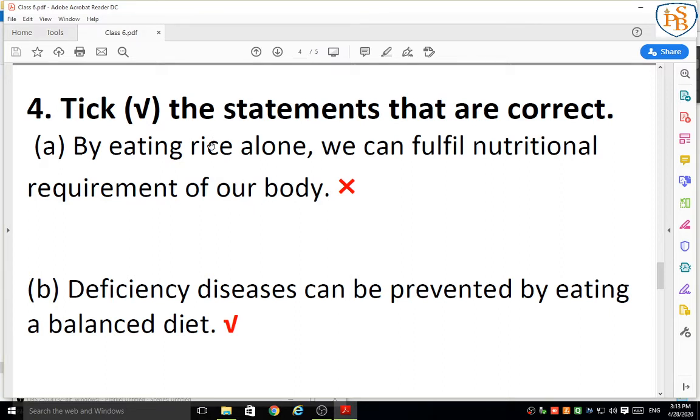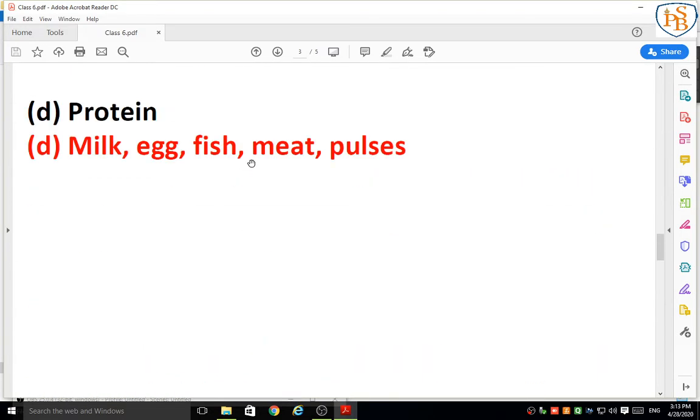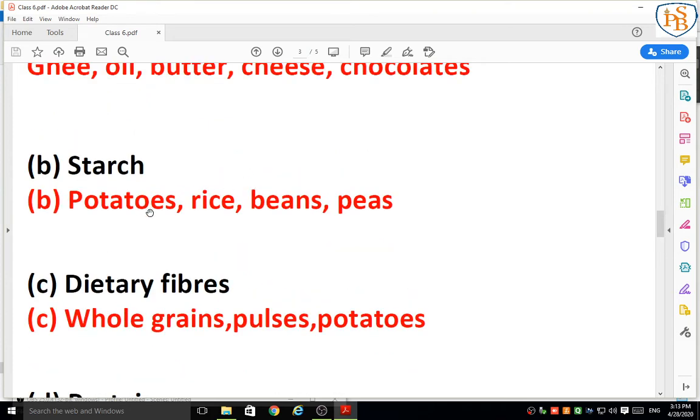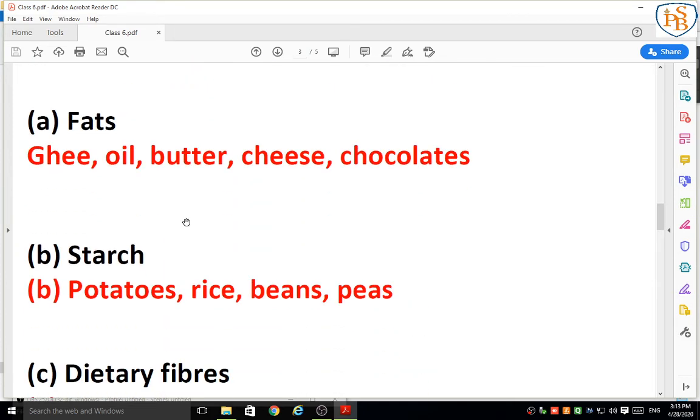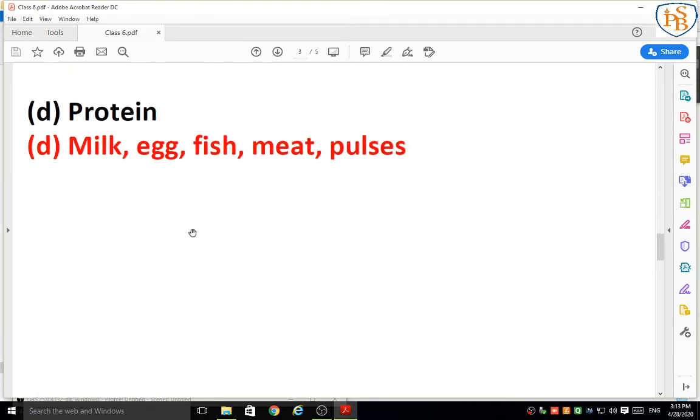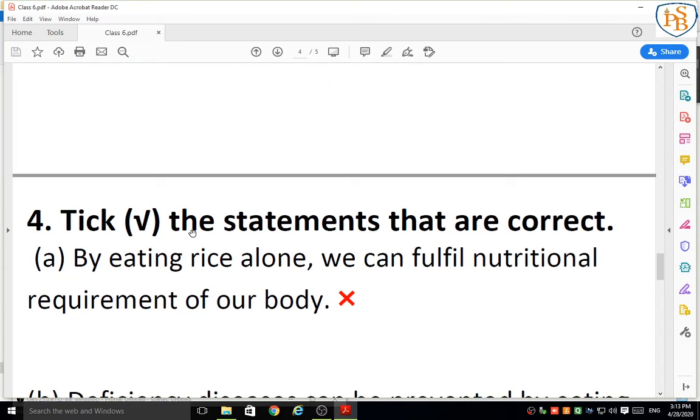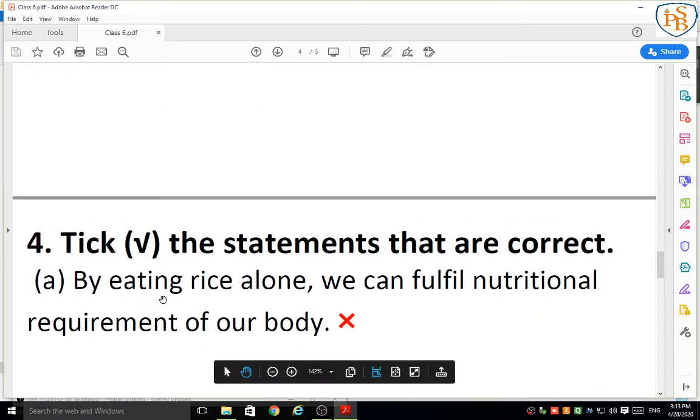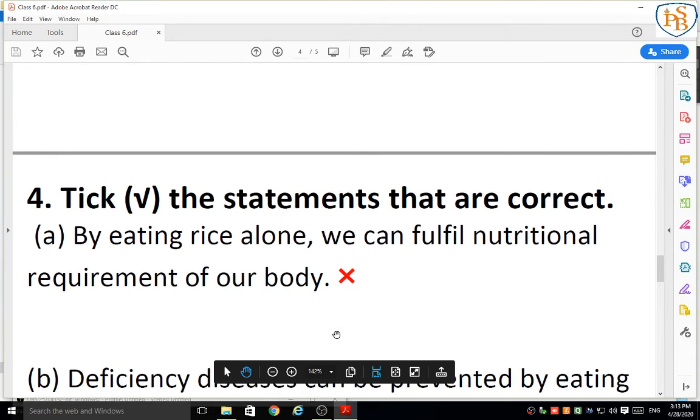In rice only one nutrient is present. Which nutrient is there? That we have already written, that is starch. Starch is a kind of carbohydrate. Carbohydrate gives us energy, but to fulfill our nutritional requirement we need all nutrients. So the statement is wrong.